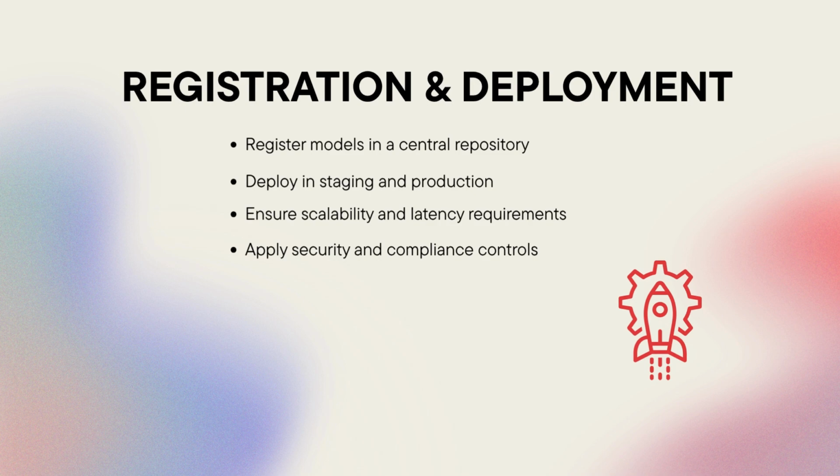So, registration and deployment. When a model clears validation, it is formally registered in a central repository. This registration step is like publishing a product version. It provides traceability, accountability, and an official record. Deployment follows, moving the model into staging and ultimately production.